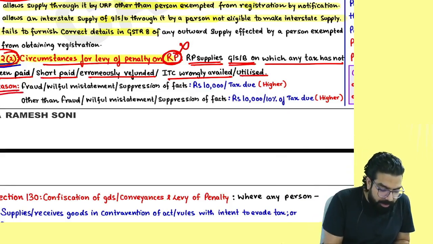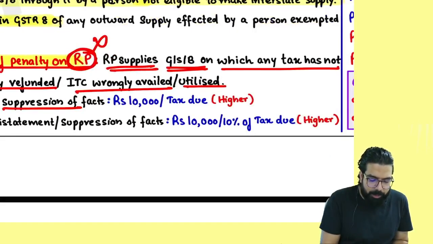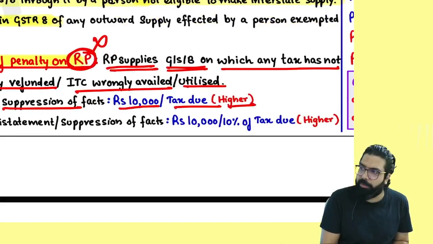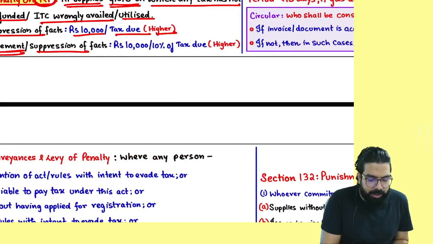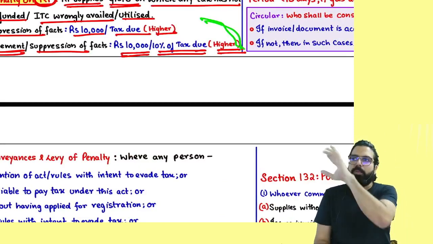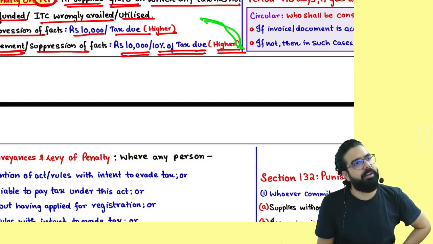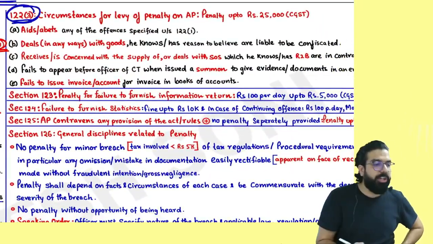The reason is, they are telling if it's fraud, willful misstatement or suppression, it will be 10,000 or tax due, whichever is higher. If it is other than fraud, willful misstatement or suppression, 10,000 or 10% of the tax due, whichever is higher. I think you are able to connect to this. That we already learned in 73 and 74. The next one is section number 123 over here.